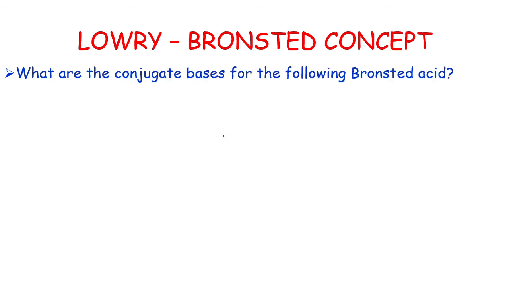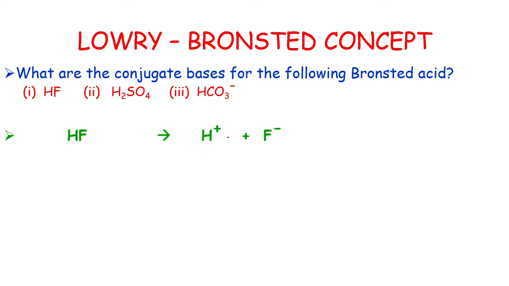What are the conjugate bases for the following Bronsted acids? Here given hydrogen fluoride, sulfuric acid and bicarbonate ions. Here the hydrogen fluoride dissociates to give H plus ion and F minus ion. Here they are asking only the conjugate base. So if you remove the proton, the remaining is the conjugate base. From HF we remove one proton, so the remaining is F minus, it is the conjugate base for the given substance. Now let us take sulfuric acid.